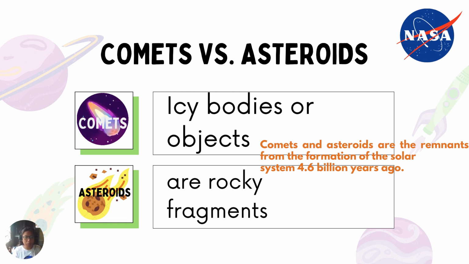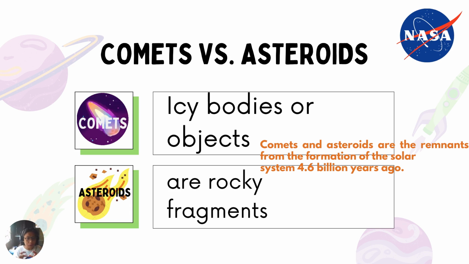What happened is that during collision, when our planet Earth was being formed, there was disintegration. When we say disintegration, this is the process where a planet had a collision with another planet.